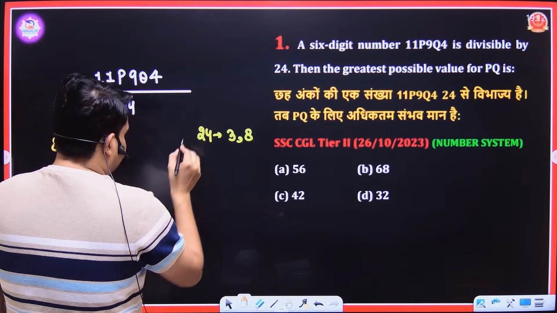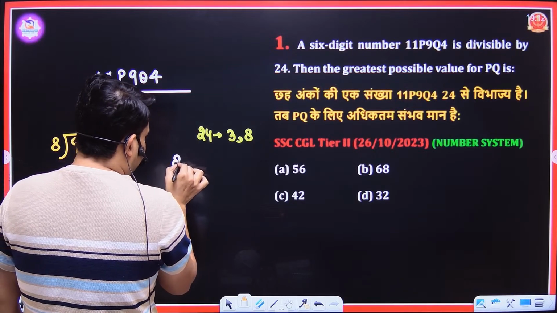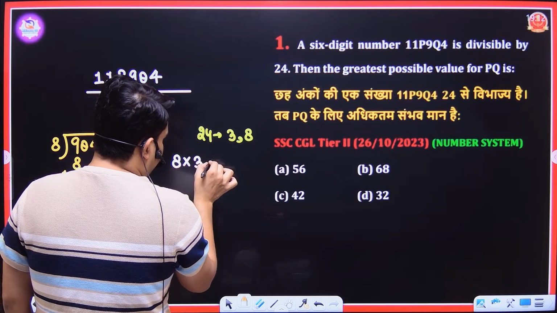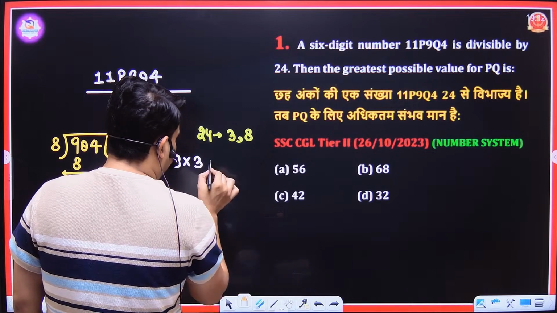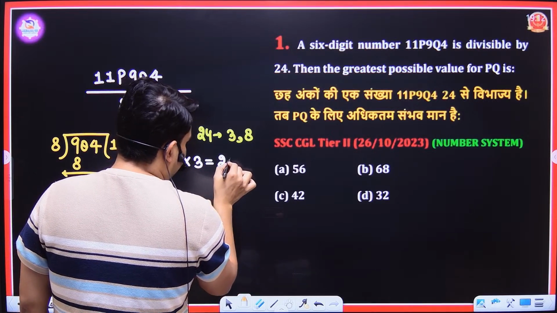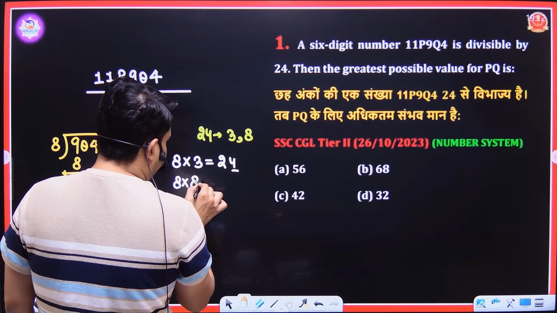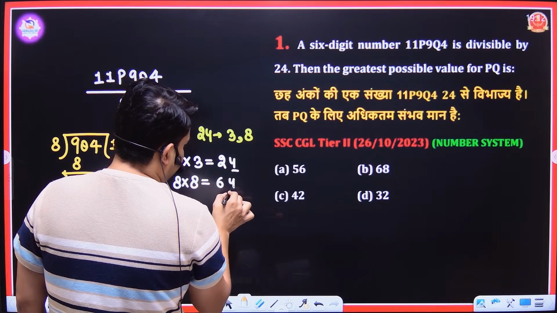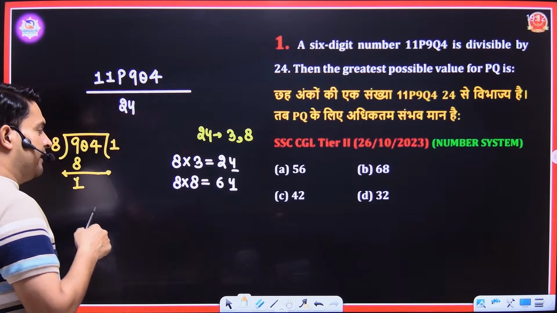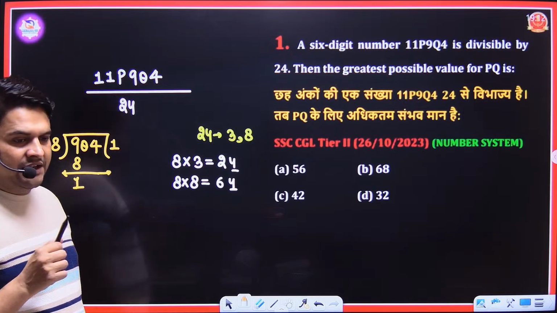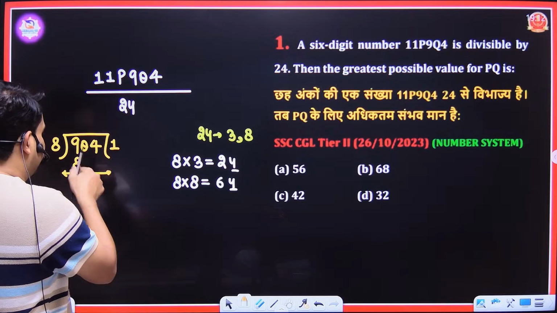See, 4 comes in the table of 8. 8 threes are 24, so 4 comes here, and 8 into 8 is equal to 64. It means if you multiply 8 by 3 or by 8, you will get 4 in the unit digit.